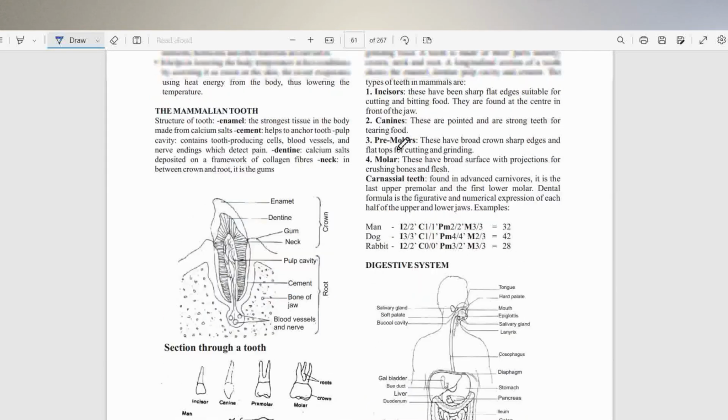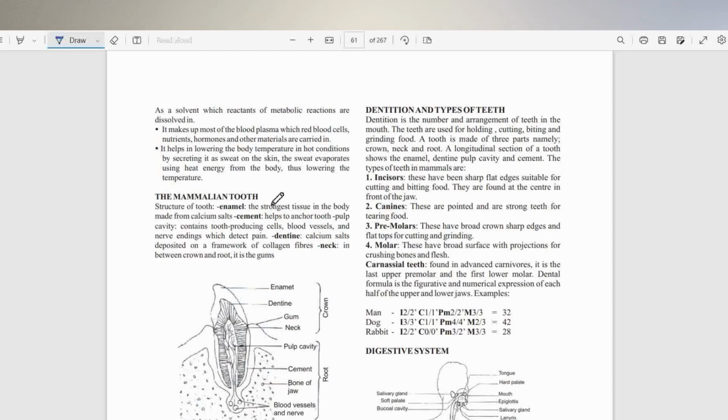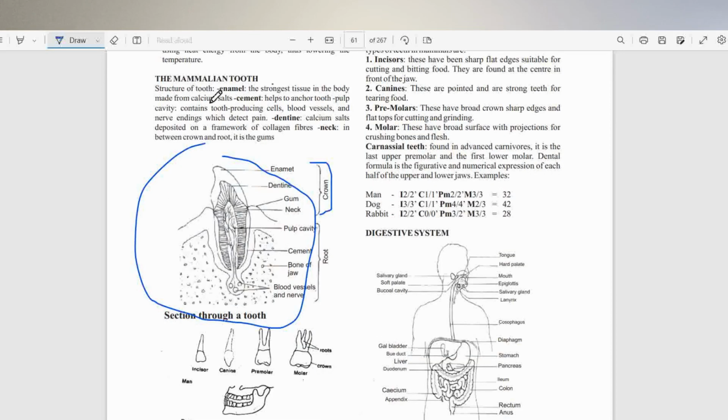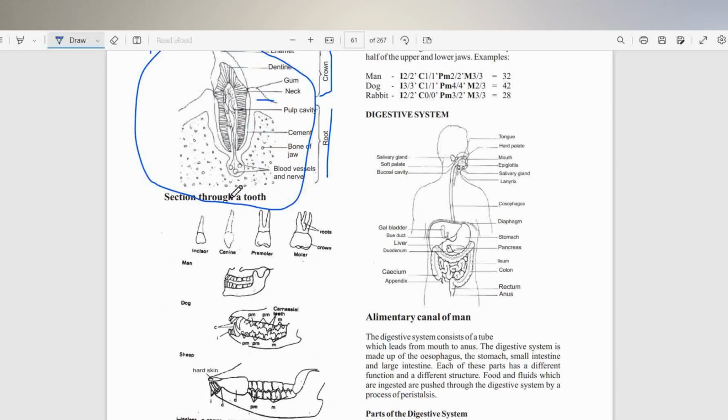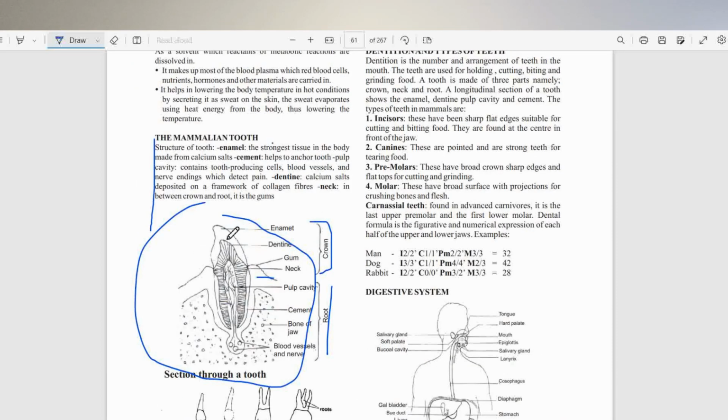So now let's go on to talk about the mammalian tooth. The mammalian tooth is divided into three parts. So you have the crown, you have the neck, which is the gum here, and then you have the root. This diagram is a cross section.